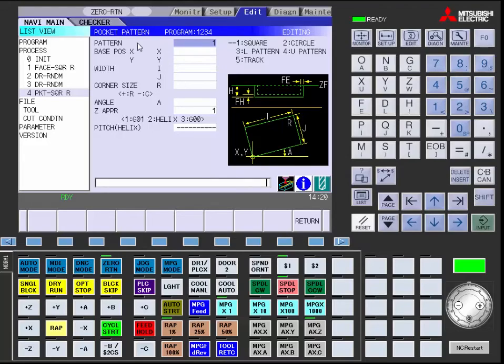Whether it is a square or a circle, base position of X and Y is 0. Your width, we will make a 6 for I and J, since it is a 6 by 6 circle or square.